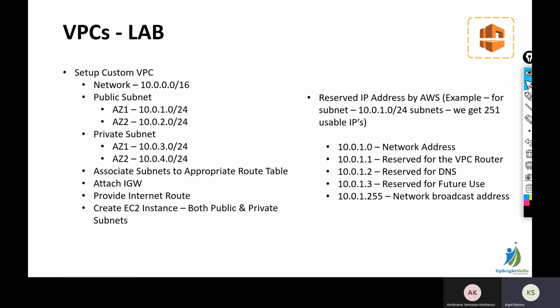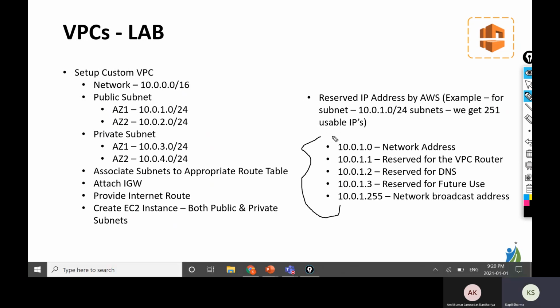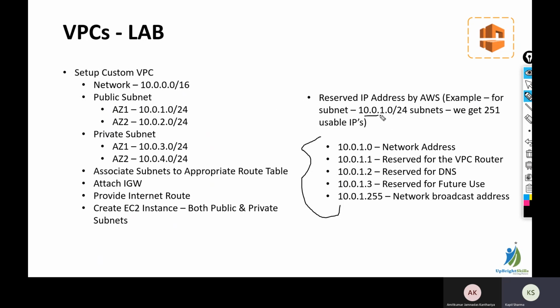So these are some of the reserved IPs. Whenever you create a subnet, by default 5 IPs get reserved by Amazon. So here is the list of what is reserved. 10.0.1.0, for example, is the example subnet. So we are going to create one subnet in this range, and in this we will be reserving 5 IP addresses. 1.0 is for the network address. 1.1 is reserved for the VPC router. 1.2 is reserved for DNS. 1.3 is reserved for future use, so it is not clear for what use. And 1.255 is for network broadcast.